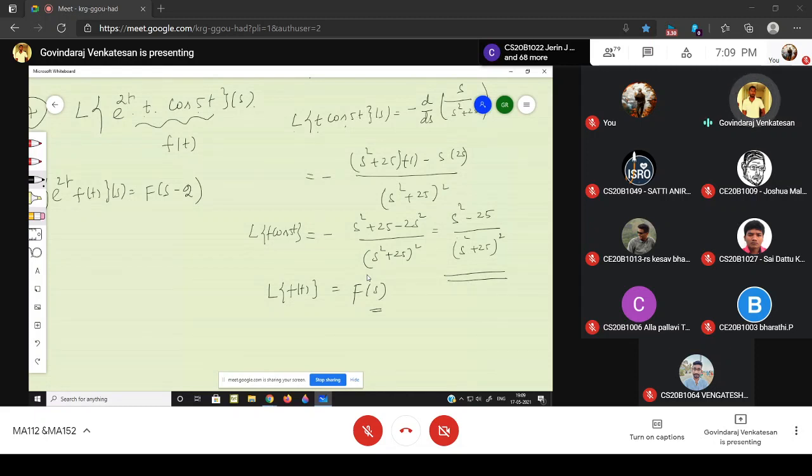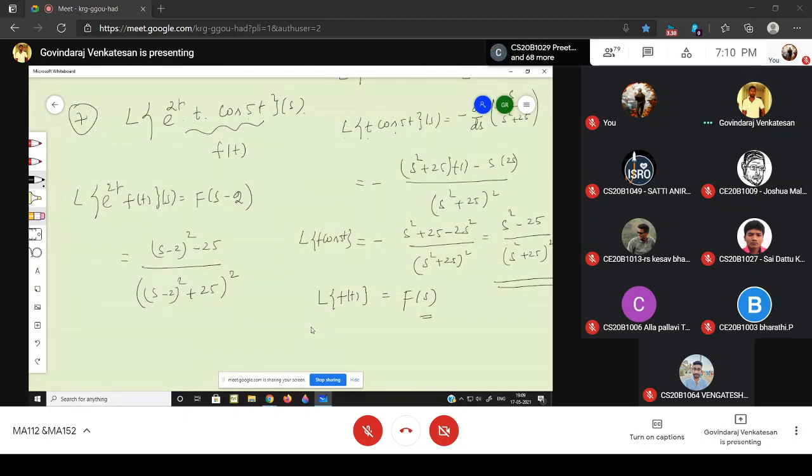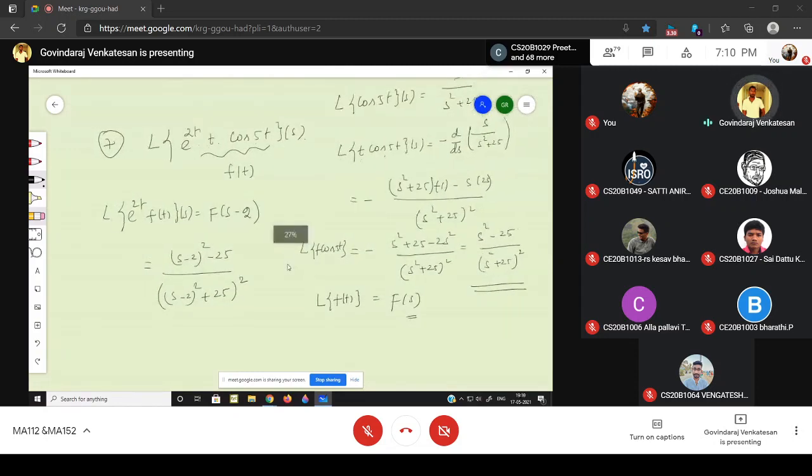So you have to find capital F of s minus 2. Therefore, the answer is (s minus 2) the whole square minus 25 divided by ((s minus 2) the whole square plus 25) the whole square. That's all, this is your answer.